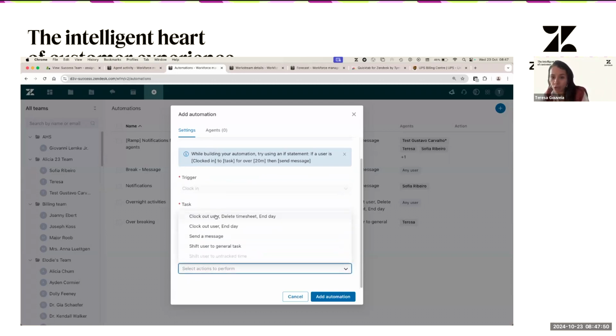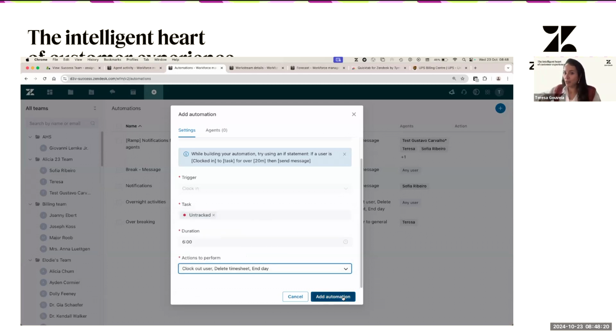So you have clock out the user, delete the timesheet, and end the day. So this basically means that the user is not going to be anymore in on-track time. We're going to end the day automatically. And then since we know that those 6 hours that were tracked, the agent was not working, it's just because he forgot to end the day, we're going to delete those 6 hours. So this doesn't screw your reporting on productive or unproductive time. So I hope this makes sense. And then you add the automation.